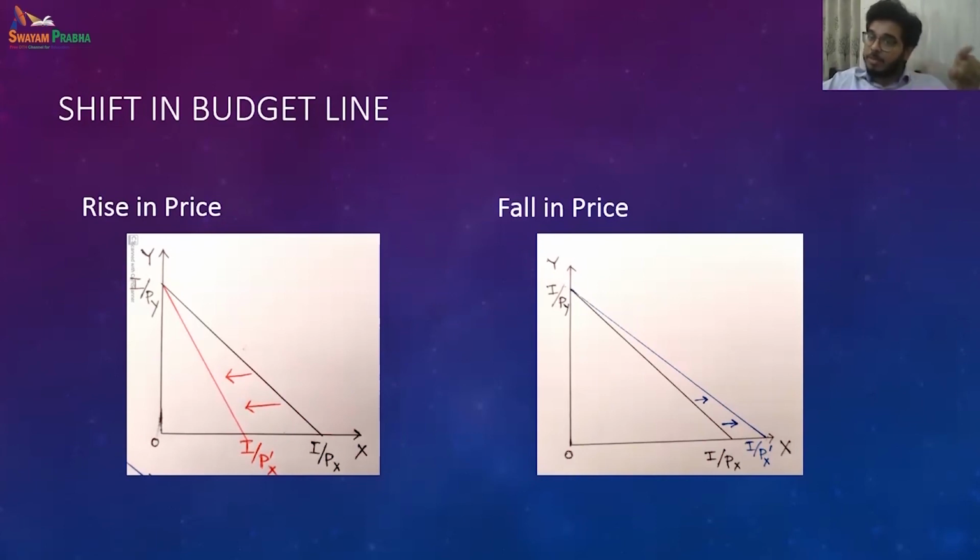So from Px to Px prime, how many can I buy? Only 5. On this diagram, I by Px is 100 by 10, that is 10. Over here, I by Px prime is 100 by 20, that is 5. Nothing changes for the price of Y, the oranges. So the budget line pivots inside.